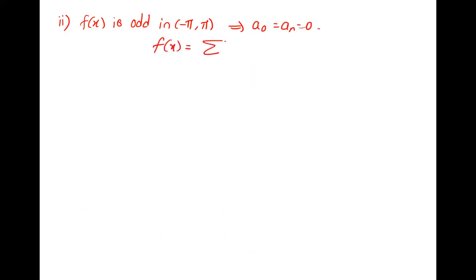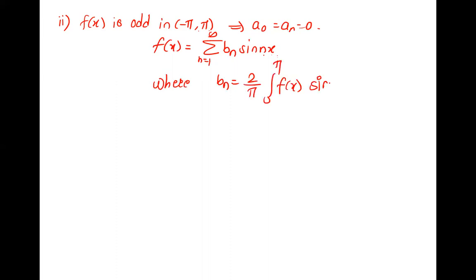Second, in minus pi to pi, if f of x is odd, what is 0? A naught and an, both are 0. And the Fourier series is only having bn sine nx. If it is pi, the angle is nx, where bn is 2 by pi, 0 to pi, f of x into sine nx dx.